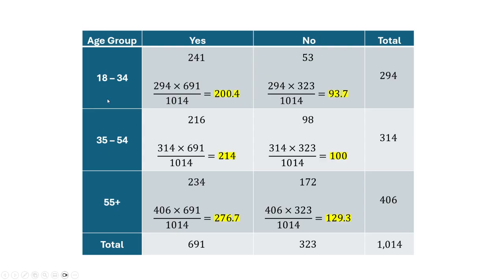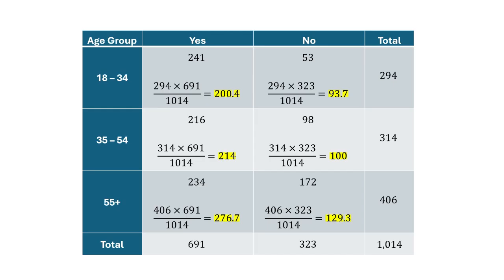Let's look at our 35 to 54-year-olds. Again, assuming the null hypothesis is true, this calculation down here is how we find expected frequencies or expected counts. We would have expected 214 to have said yes and 100 to have said no. That would add up to our 314 people. And as you can see in this particular row, those numbers are quite similar. And then we could do the same thing for the last row.